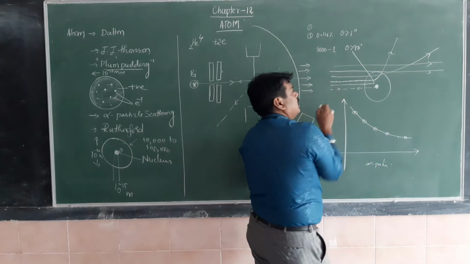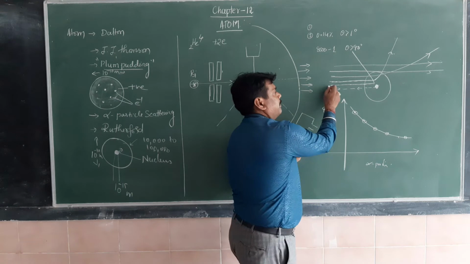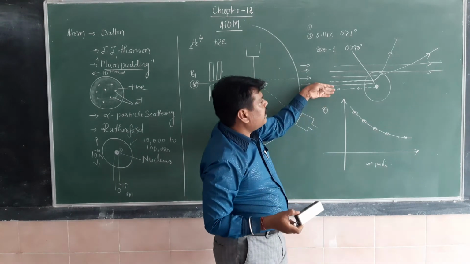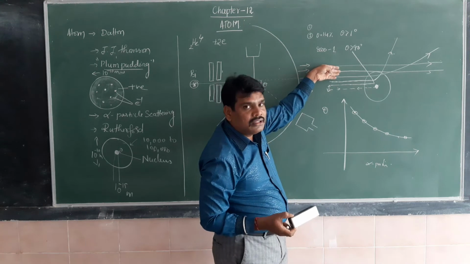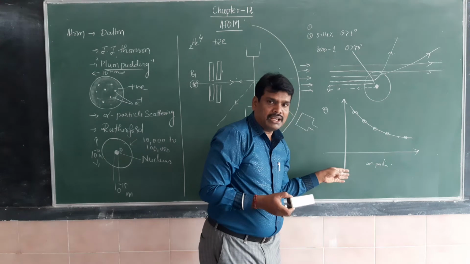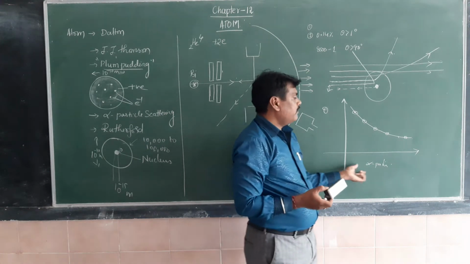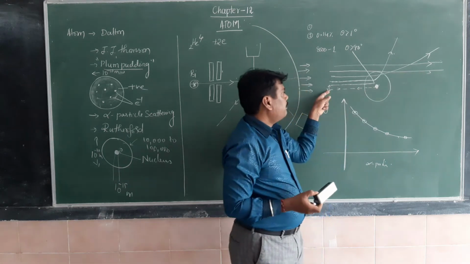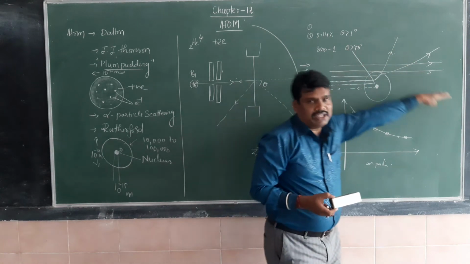So this is called the impact parameter. The perpendicular distance between these two is called the impact parameter. When the impact parameter goes on increasing, the scattering angle goes on decreasing, and the alpha particle concentration increases.